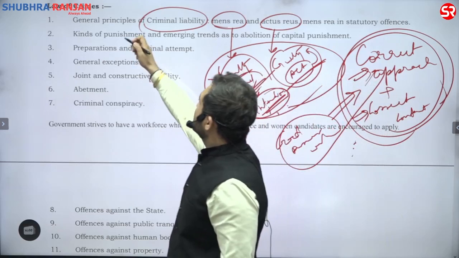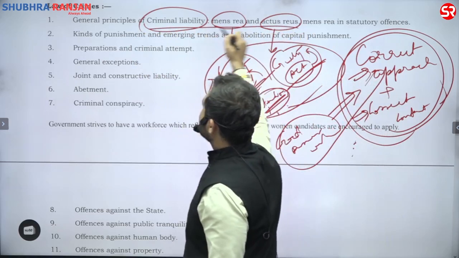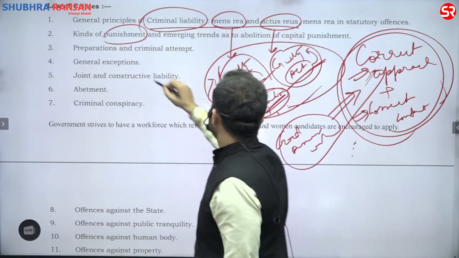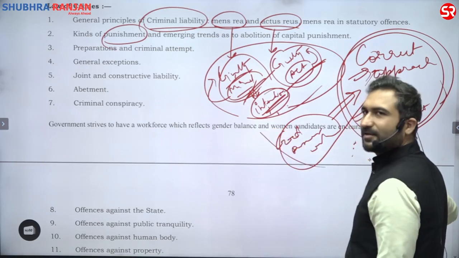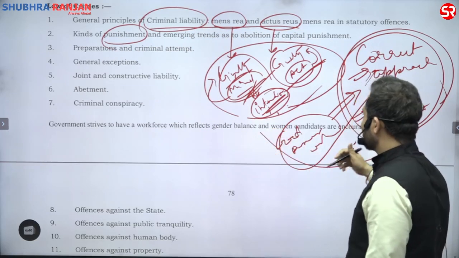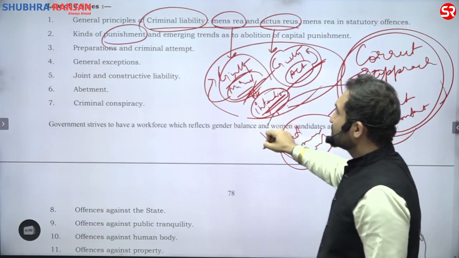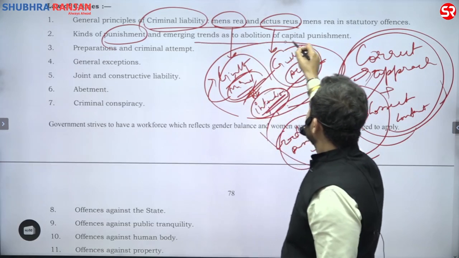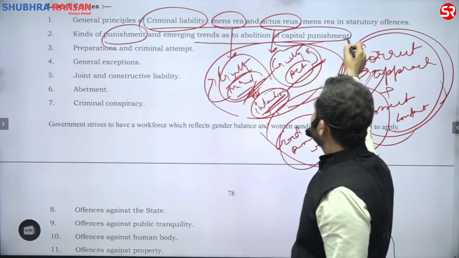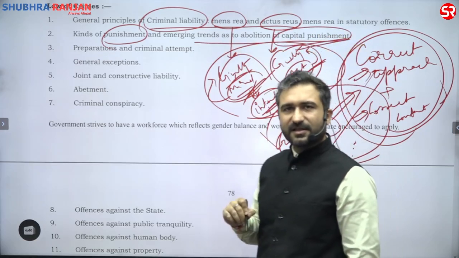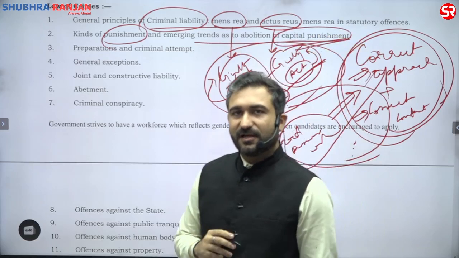What all things are there? Criminal liability, mens rea, actus reus, kinds of punishment. I've already told you how many kinds of punishments there are. We will repeat that, don't worry, in the course. So, kinds of punishment, emerging trends as to abolition of capital punishment. This will be a very beautiful discussion that we are going to do in the course.